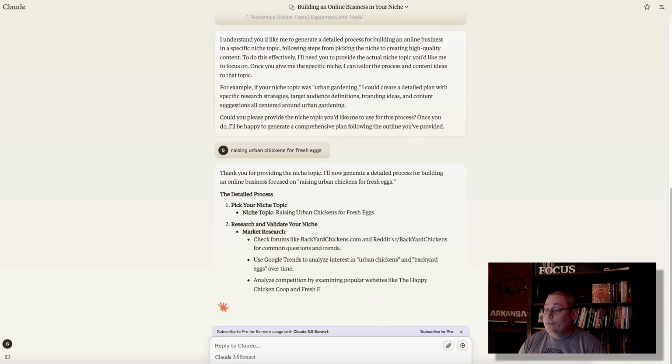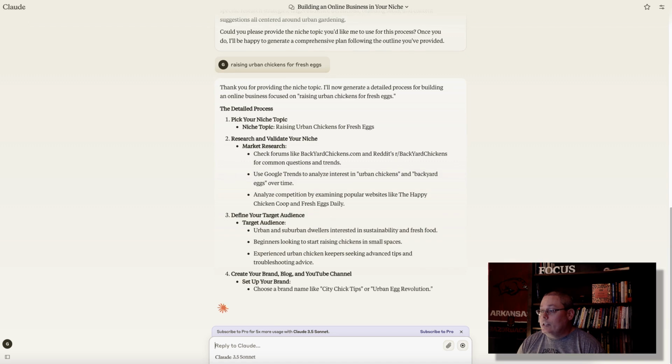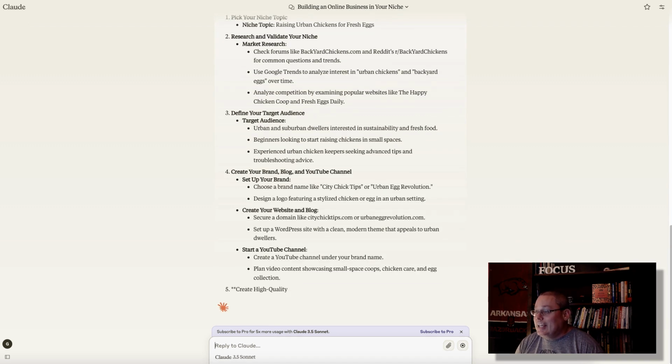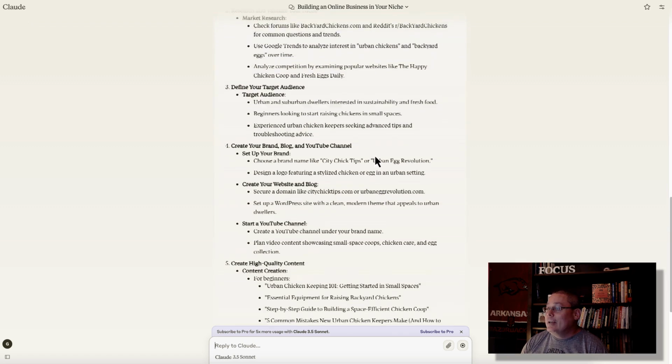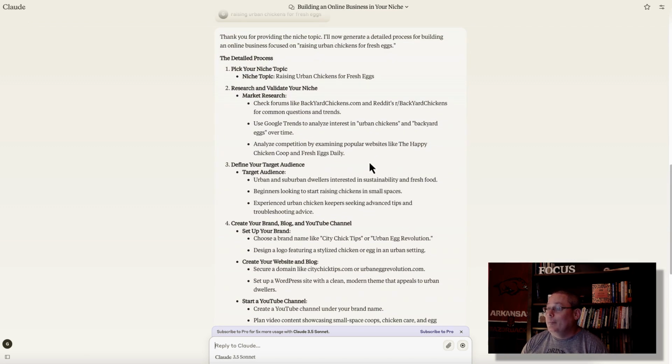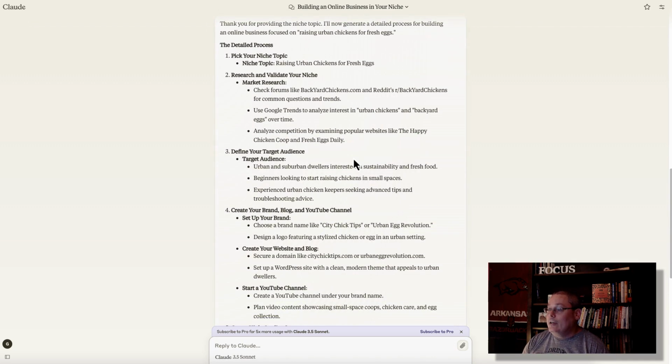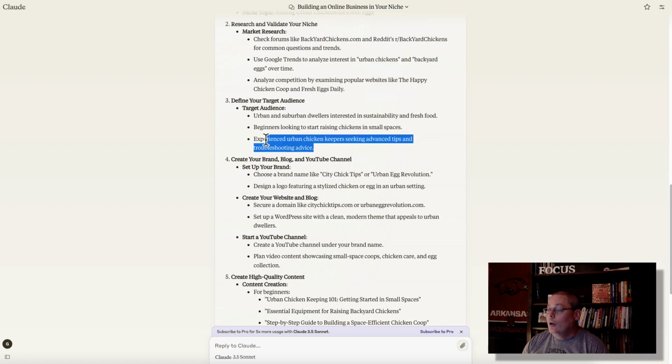So the detailed process: raising urban chickens for fresh eggs. It's hard to talk when you're trying to read this super fast because it's scrolling by you. Market research, check forums. It gave us some examples. Talks about Reddit, Google Trends. Define your target audience. And this is really what I'm trying to drive home here: the target audience when you pick your topic.